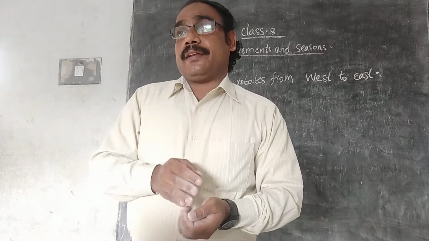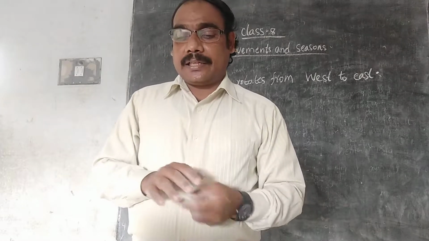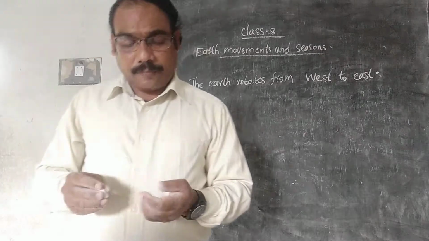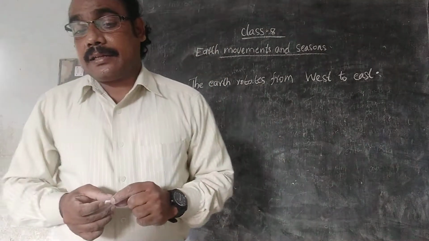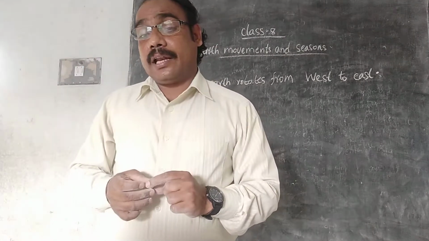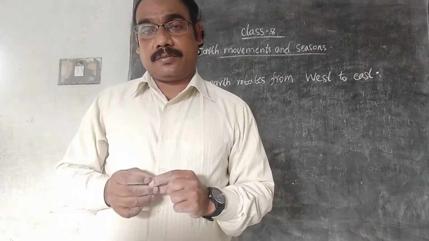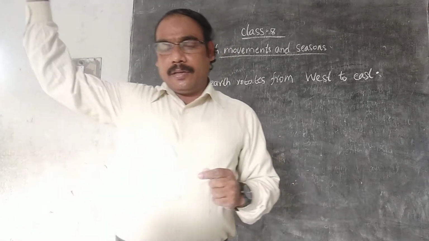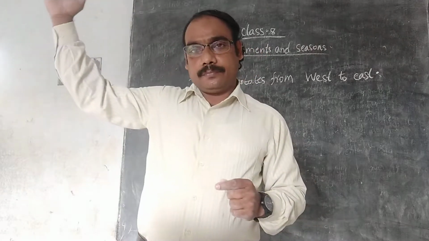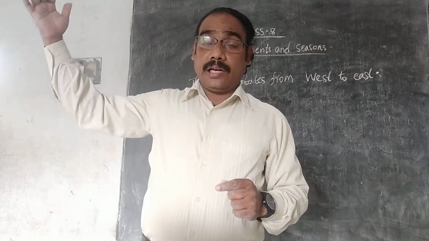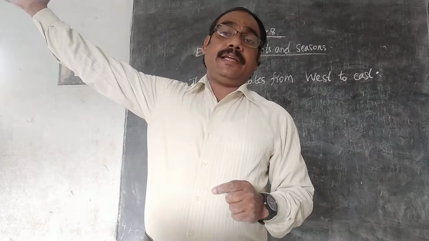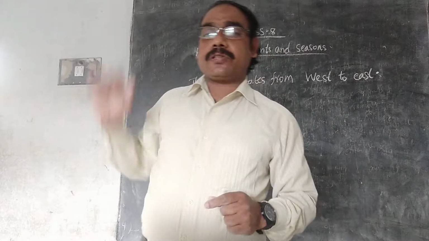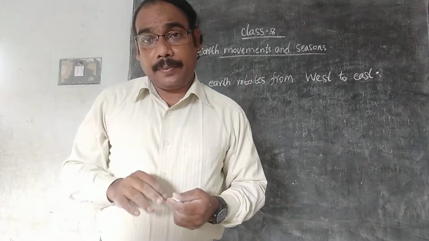In some areas you can see the timings also will be different. For example, one country is called the land of the rising sun. That is Japan, as you already know. When we look at the globe or world map, we can see Japan in the easternmost part.